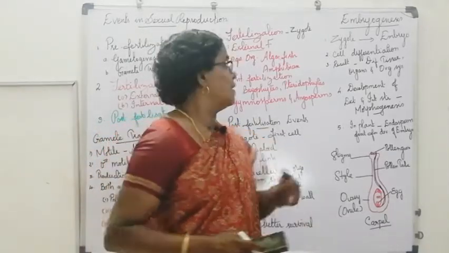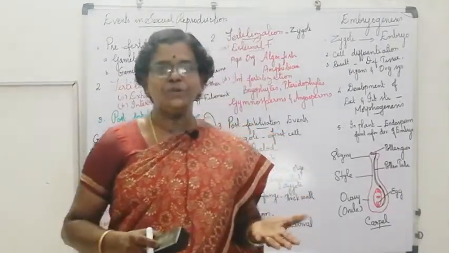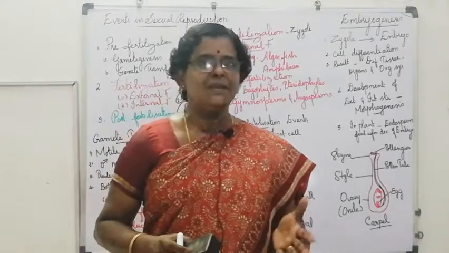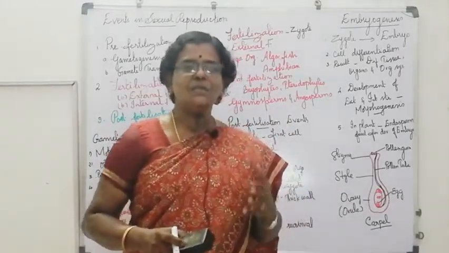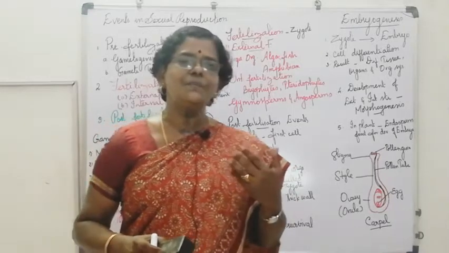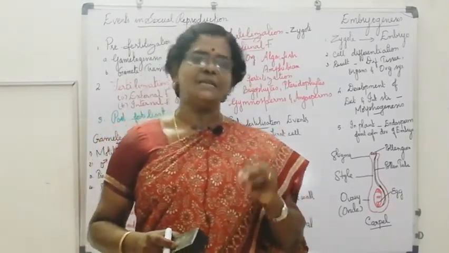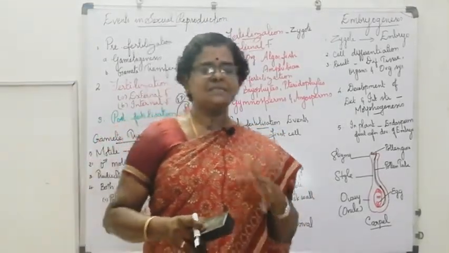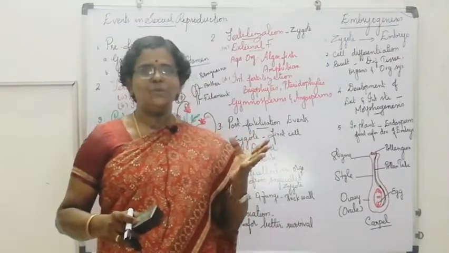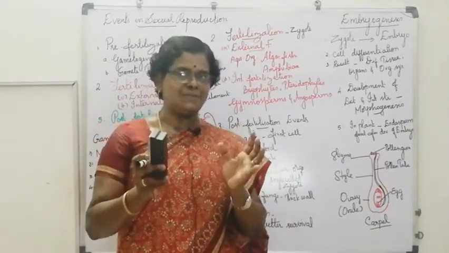Now we will see embryogenesis. Development of zygote into embryo is known as embryogenesis. This development of the zygote takes place by normal cell division, that is mitosis. By the process of mitosis, the zygote divides into many cells.